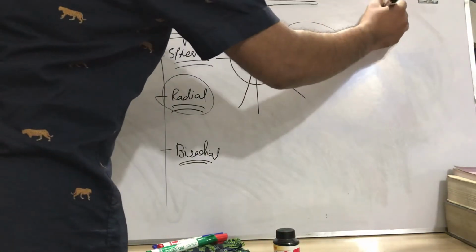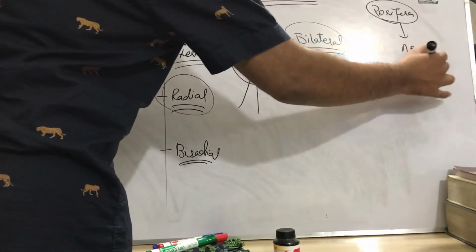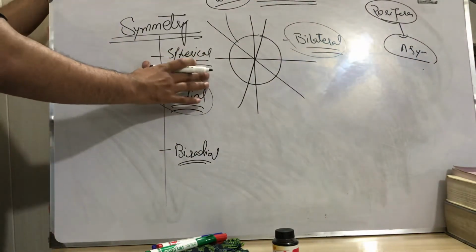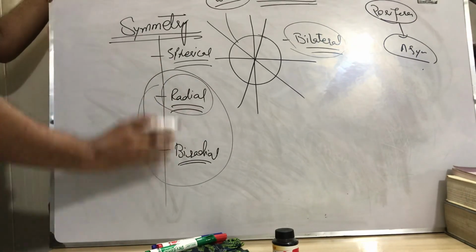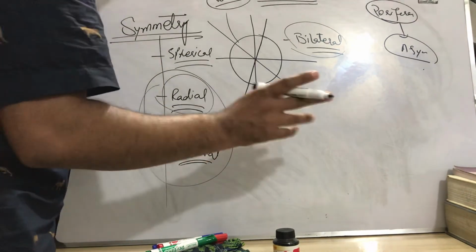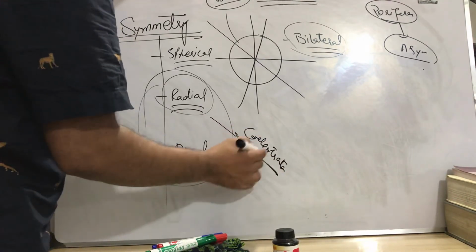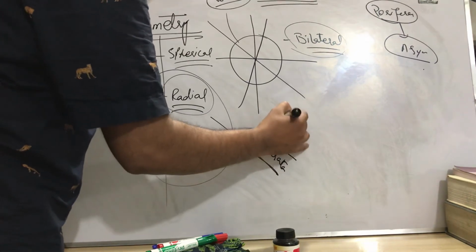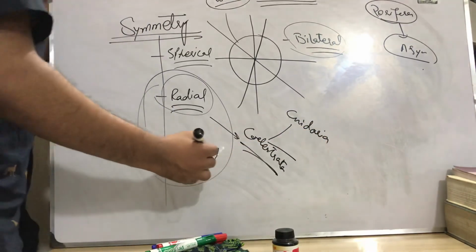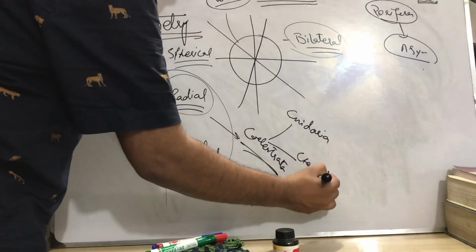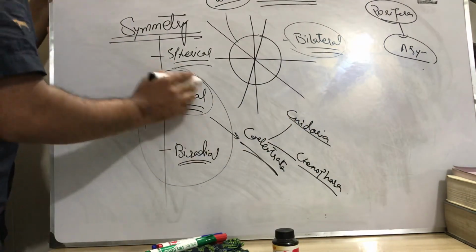Porifera includes asymmetry, because this is not discussed in the animal kingdom. So radial symmetry includes the second phylum, Coelenterata. Coelenterata includes two phyla, Cnidaria and Ctenophora. So Coelenterata includes the radial symmetry.